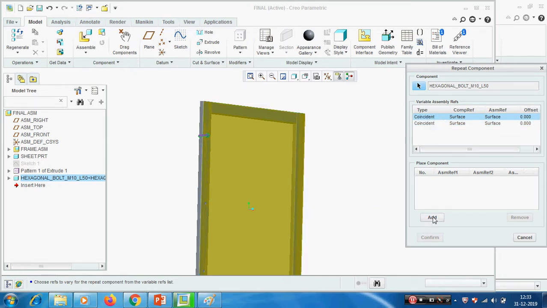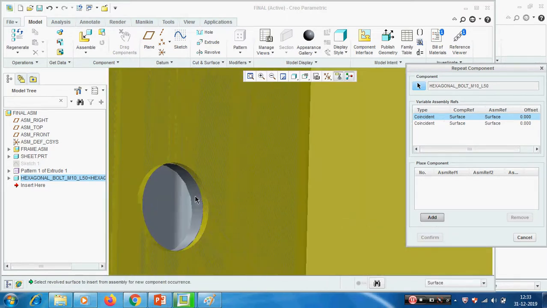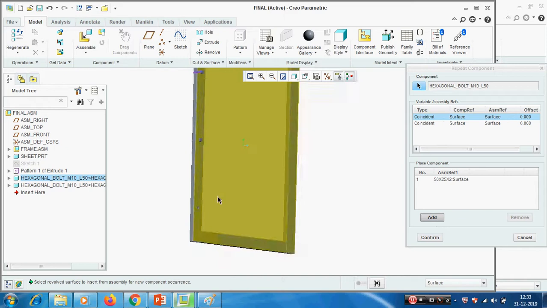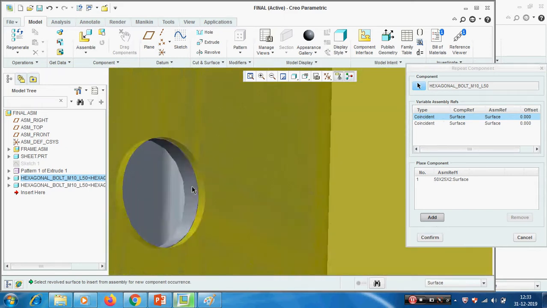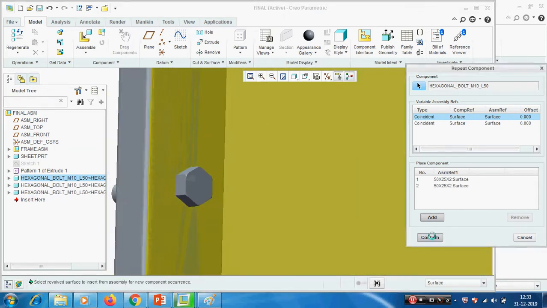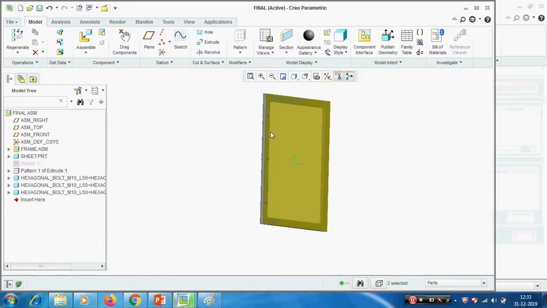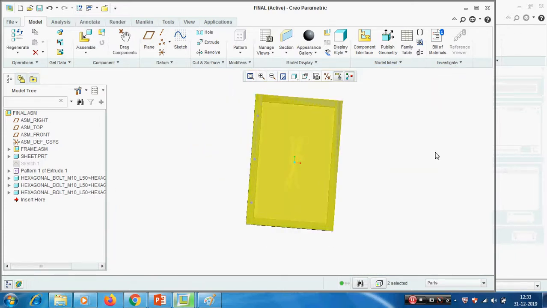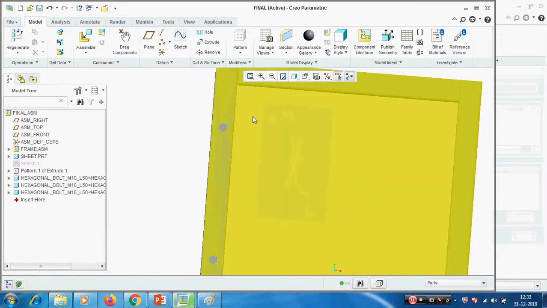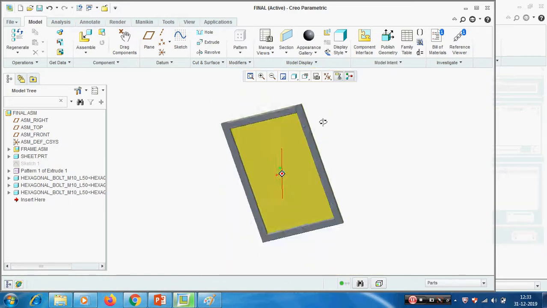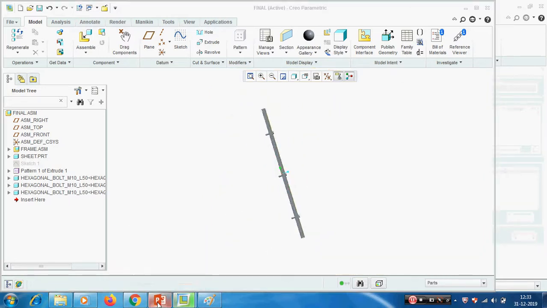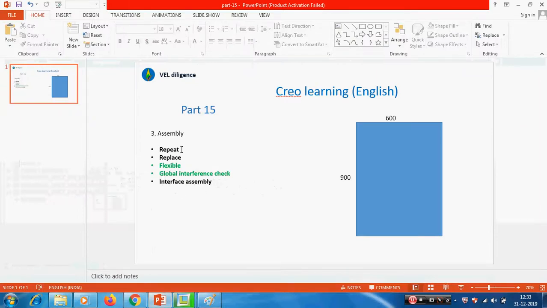Pick add. After picking the add, select all the cylindrical surfaces. No need to do anything, continuously pick and give confirm here. That's all. This is a repeat option. Okay. Now we know this one. Repeat we know. Next one is the replace.